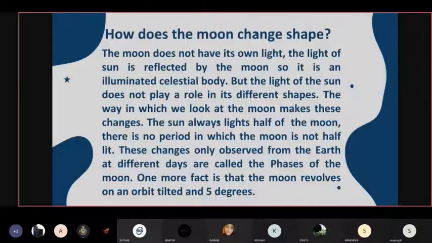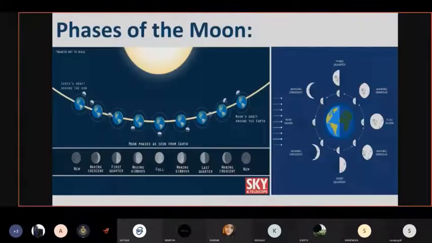The sun always lights half of the moon. There is no period in which the moon is not half lit. These changes are only observed from the Earth on different days. One more fact is that the moon revolves on an orbit tilted at 5 degrees.